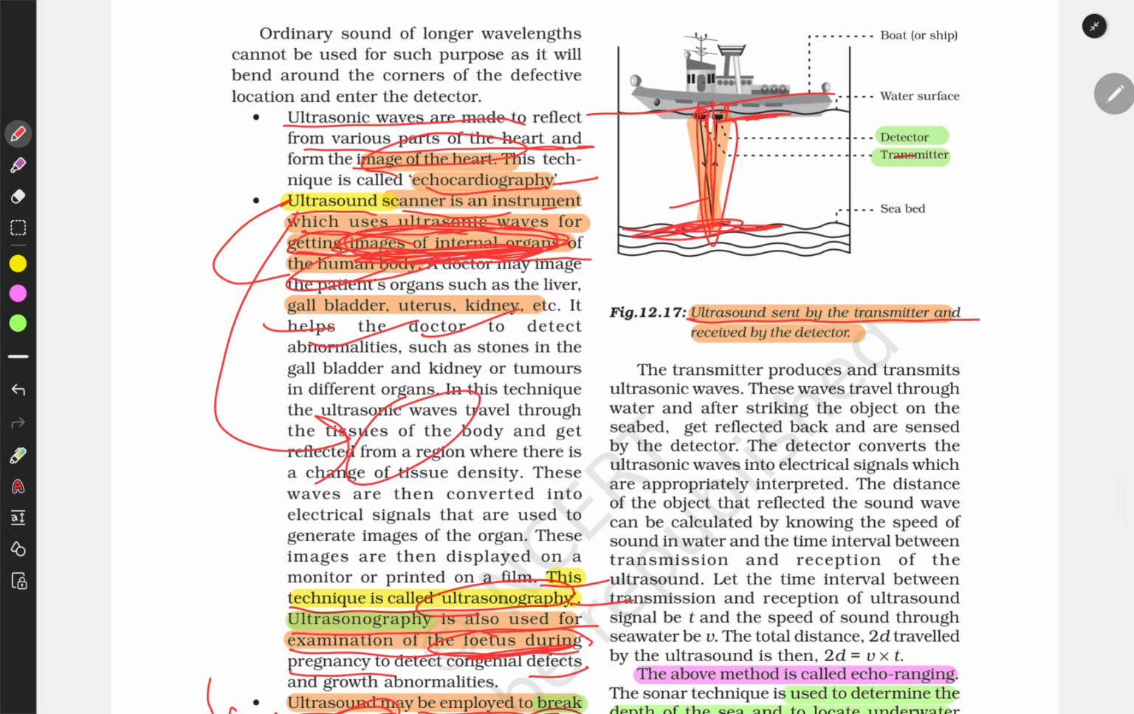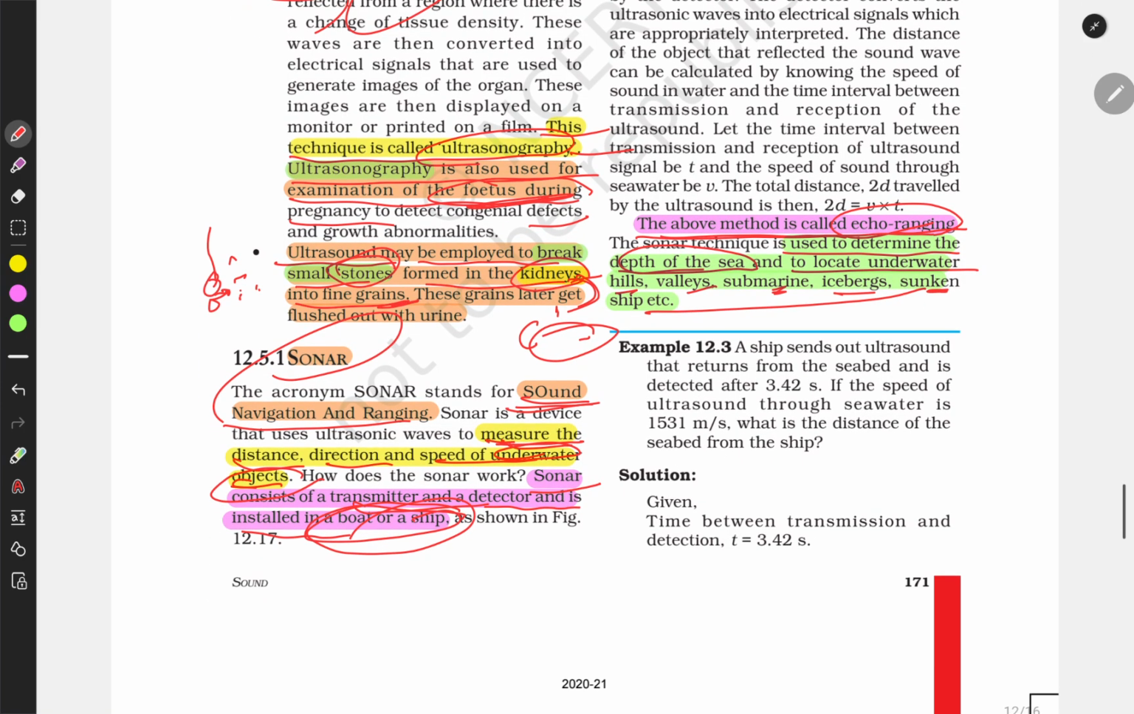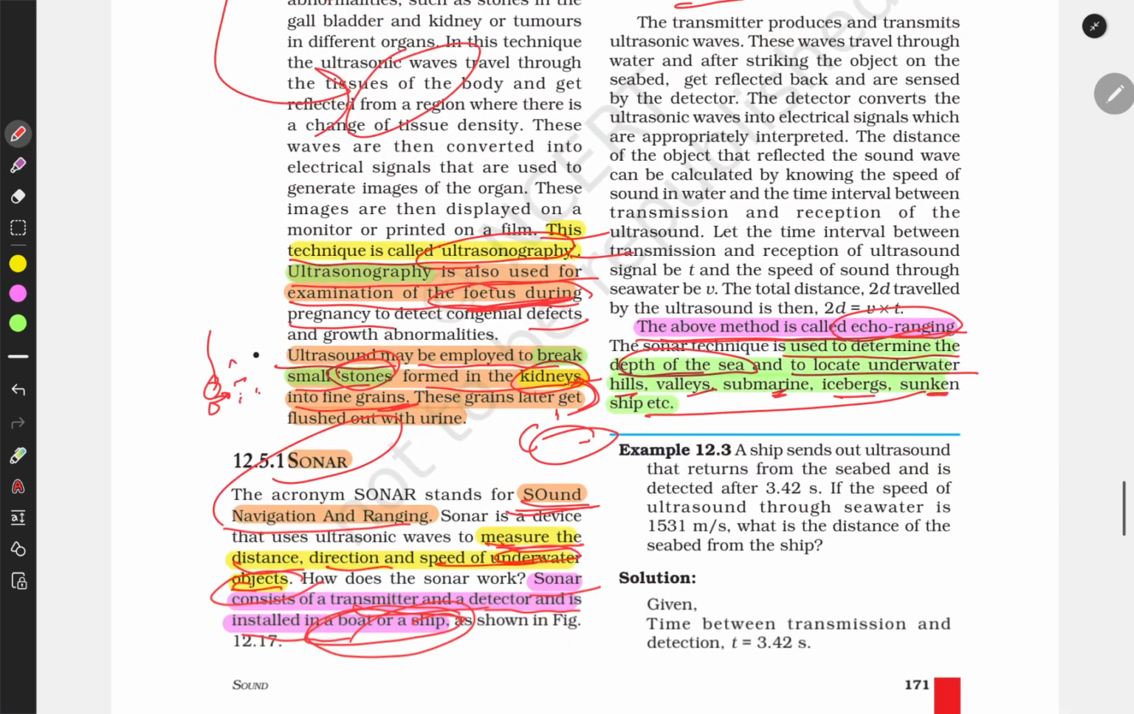Ultrasound is sent by the transmitter and received by a detector. This is sent and this is received. The above method is called echo ranging. It is used to determine the depth of the sea, which is the seabed, and also to locate underwater hills, valleys, submarines, icebergs and sunken ships. If a ship is sunken, it just detects the distance.